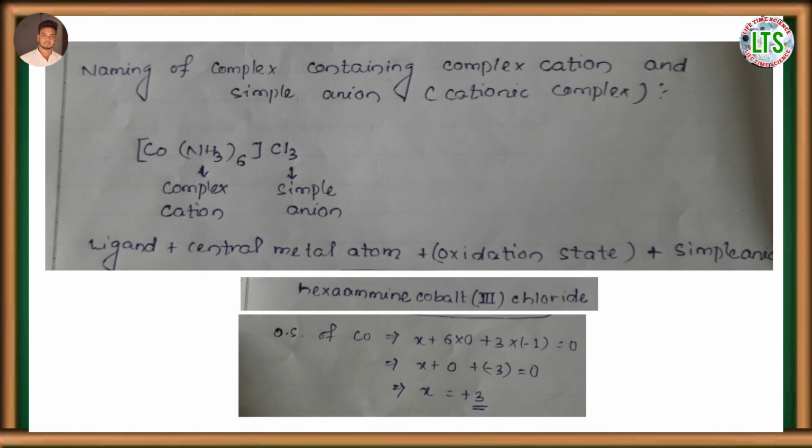By calculating, we get X equal to plus 3. It means the oxidation state of cobalt in this complex is plus 3.